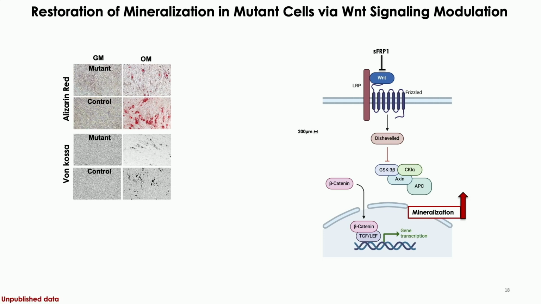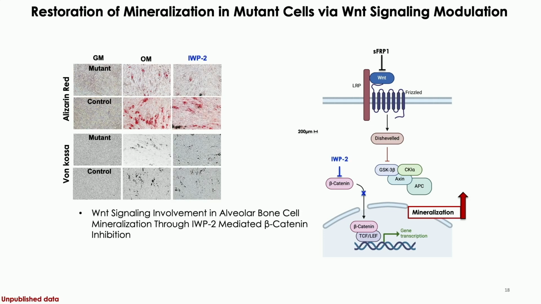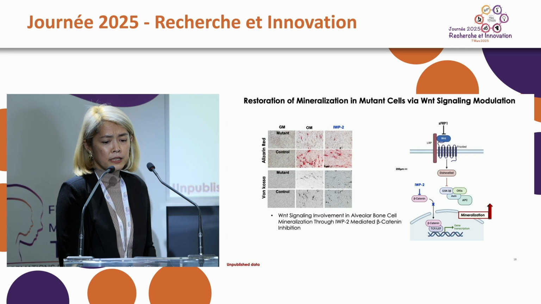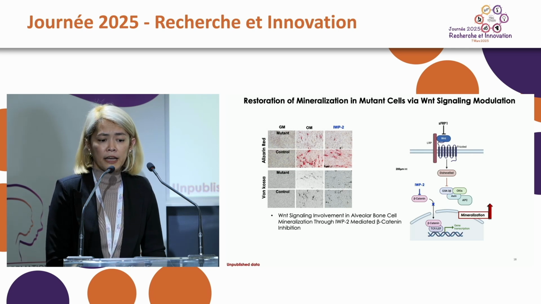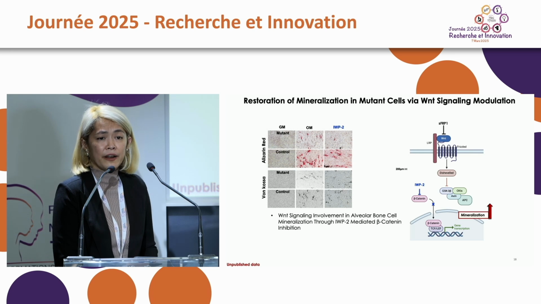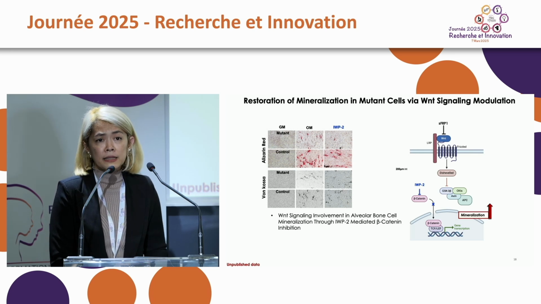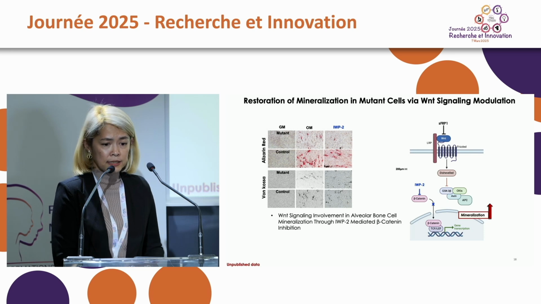As everyone knows, the Wnt signaling pathway is the major pathway that regulates the mineralization of bone. We confirmed that our cells involve the Wnt signaling pathway by using the Wnt inhibitor IWP, and we found that the Wnt signaling pathway is involved in alveolar bone cell mineralization by preventing the translocation of beta-catenin into the nucleus.